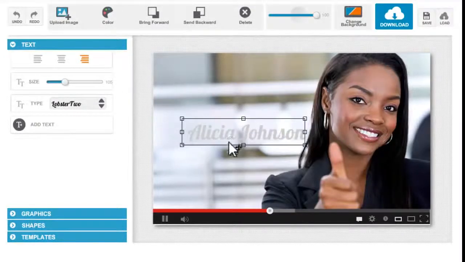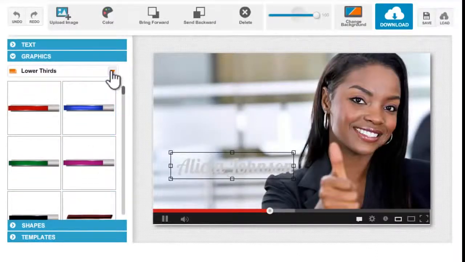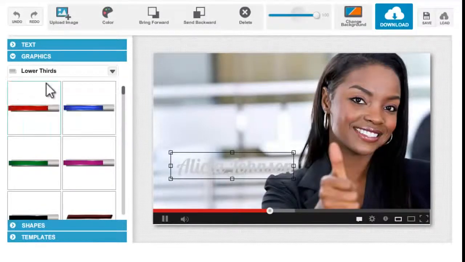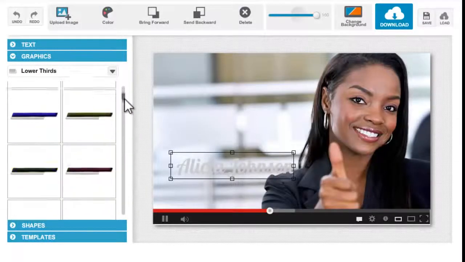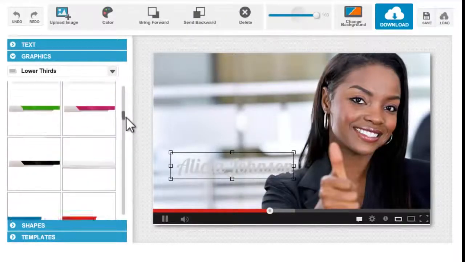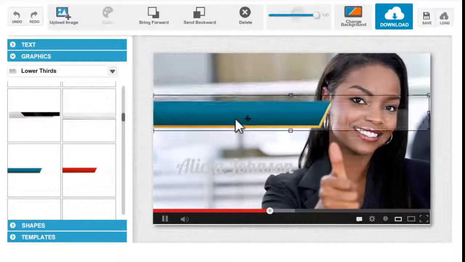Let's head on to adding some graphics to our canvas. Now, click on graphics, and you will see that we have a few categories for you to choose from. So we have the lower thirds, social media placeholders, tags, and other icons. So I'm going to add a lower third, and the lower thirds are like the stuff that you see on the bottom part of the screen, like for example on the news. So when choosing a graphic, just click on it, and it will directly appear on your canvas. So I'm going to use this one, so it's there.